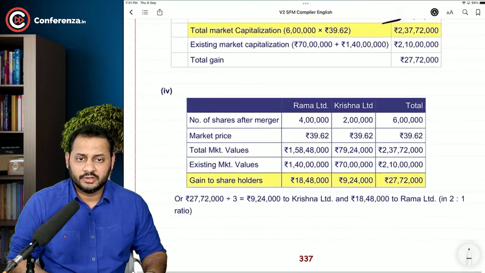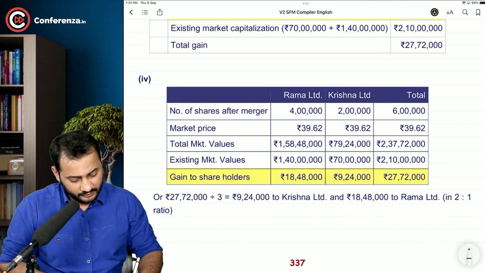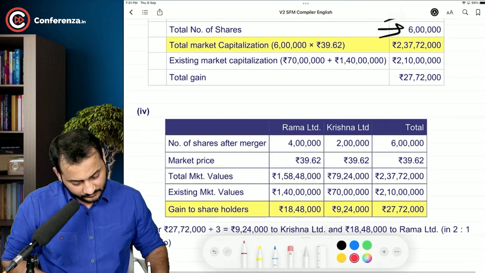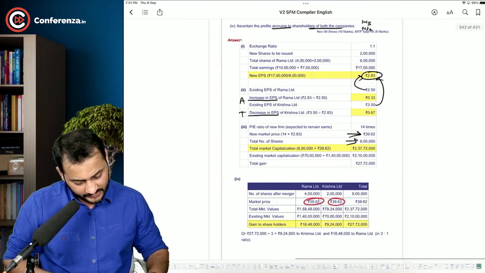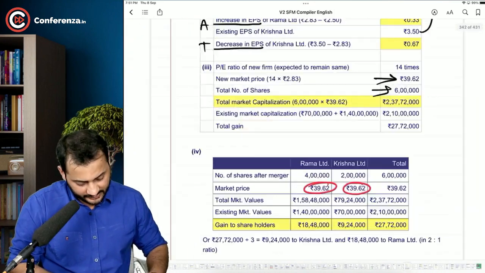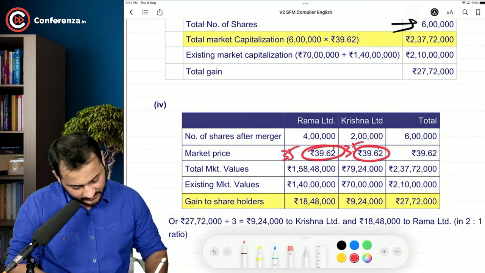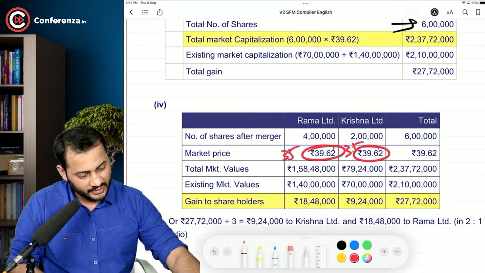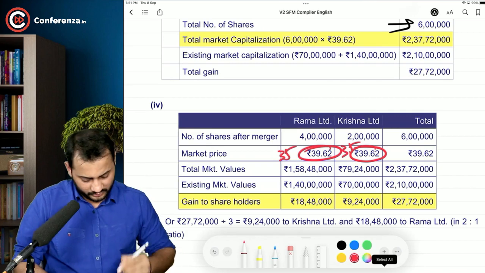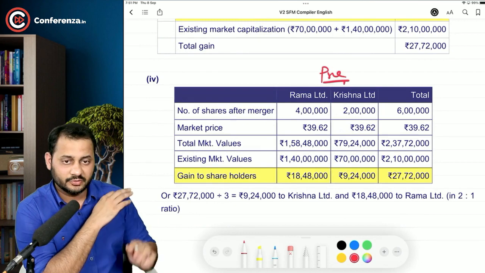See, in the fifth part, number of shares, market price. Certain corrections are there. Instead of this, we will take the correct market price, which is 35. 35 was the market price, so I will take 35 here and 35 here. When you multiply 4 lakh with 35, you get... Let me just check once again. No, it's correct. That's my bad. The table is correct. I thought this was pre-merger values, but it's correct.